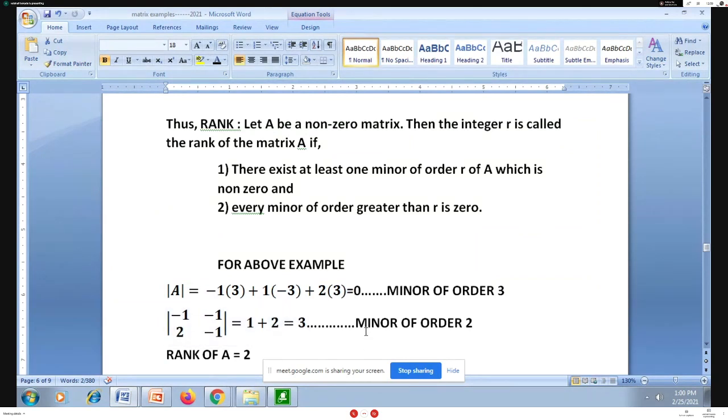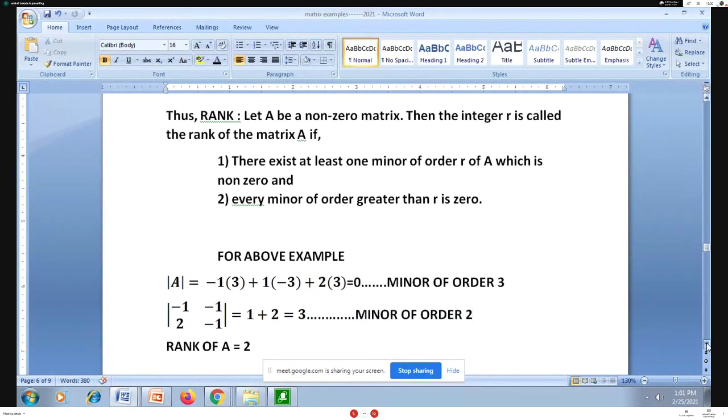Now, if there exists one minor of order 2, a determinant of order 2 which is non-zero, then I'm saying the rank of A is equal to 2. Yes, so yesterday I went through this new definition of rank.